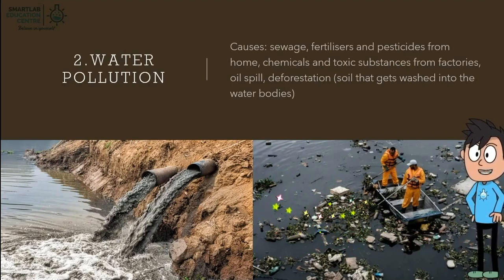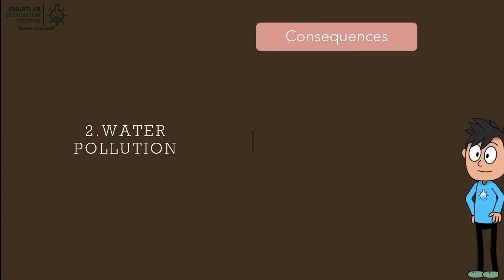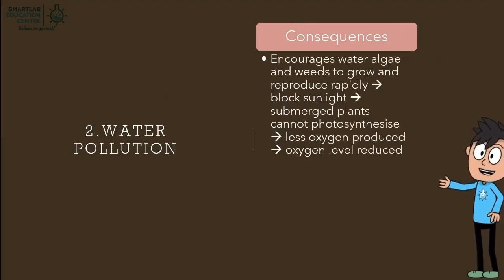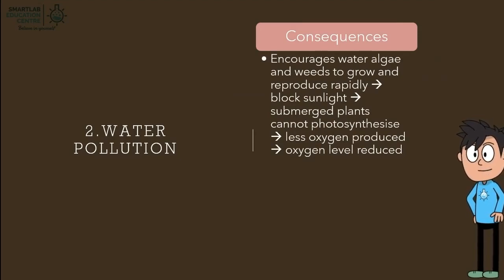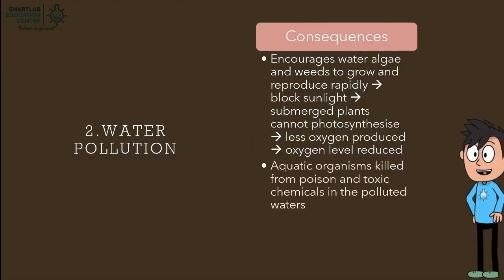that gets washed into the water bodies due to deforestation, enters water bodies. Consequences of water pollution. Water pollution encourages water algae and weeds to grow and reproduce rapidly, blocking sunlight in the process. The submerged plants cannot photosynthesize, so lesser oxygen is produced, and the oxygen level is reduced. Aquatic organisms are killed by poison and toxic chemicals in polluted waters.